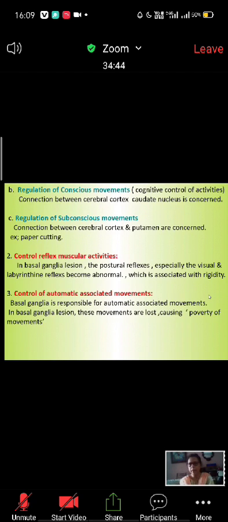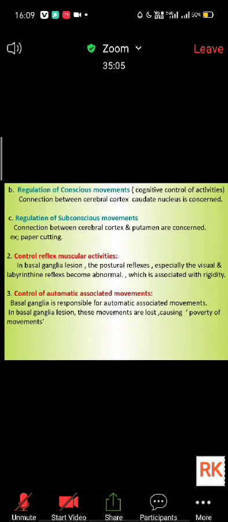For conscious movements, the caudate nucleus. For subconscious movement, who is responsible? Putamen, with the cerebral cortex.